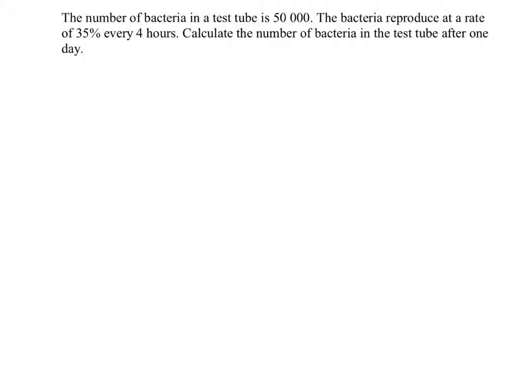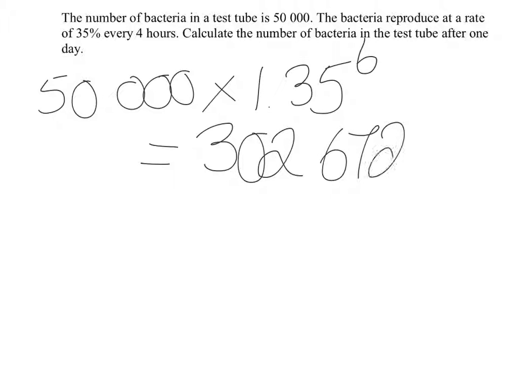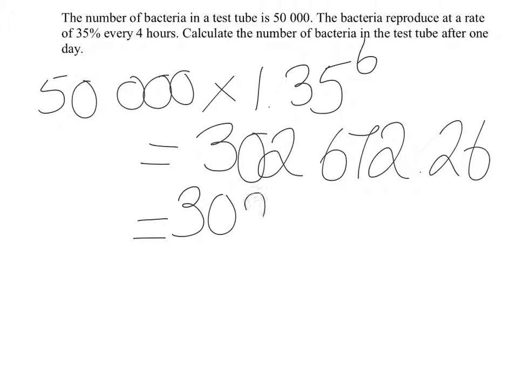Okay, so again, starting point, 500,000. And then after 4 hours, I'm going to have 100% of the original value plus 35, so I've got 1.35, which is 135% as a decimal. So this is happening every 4 hours, and in 1 day there are 6 sets of 4 hours, so I'm going to have it to the power 6. And then if I carry out that calculation, I will get 302,672.26, but you can't have 0.26 of a bacterium, so it's 302,672 bacteria.